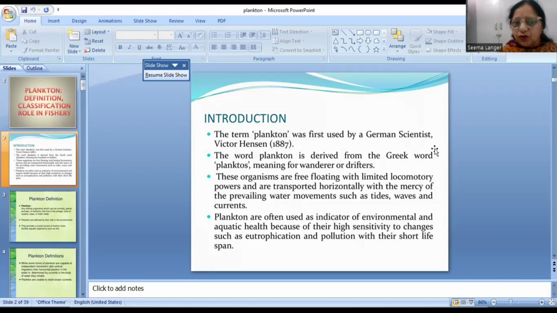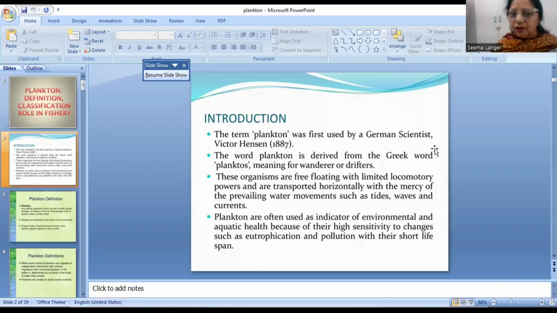Planktonic organisms occupy a very special place in fisheries. They are the drifting organisms, that is, the organisms which cannot counter the flow of water current or waves. They are not free swimming, rather they drift along the water current, or in other words, we can say that plankton are the organisms that are at the mercy of water currents. The term plankton is just contrasting to nekton.